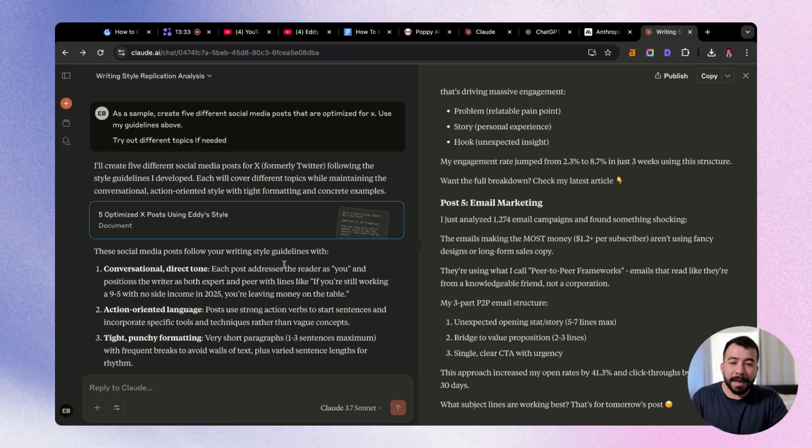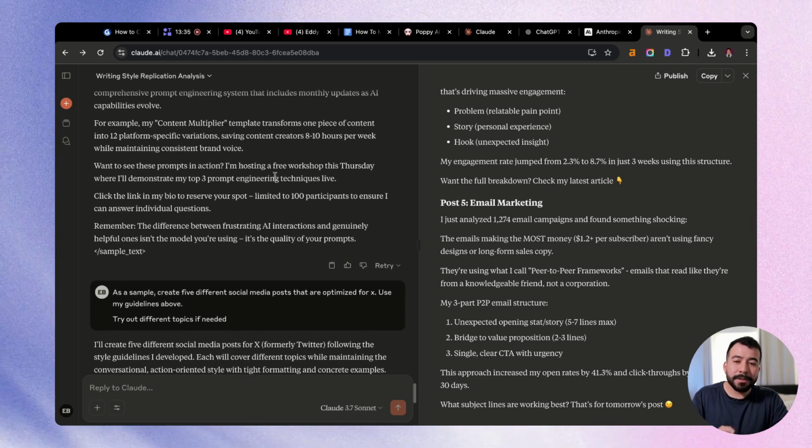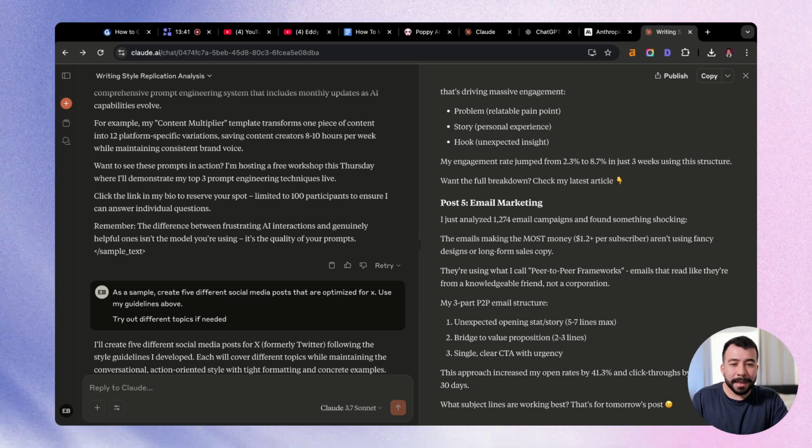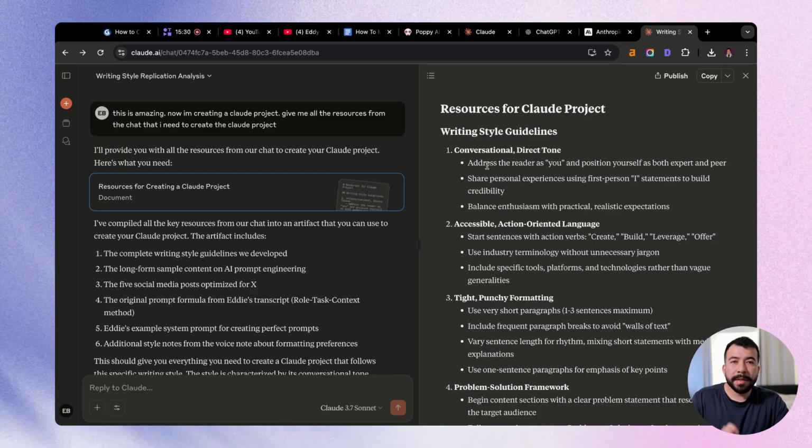So once we have all of this information, we can actually input this back into the project. So Claude understands that this has to be the writing style for every single thing that we ever write in the future. And boom, you have a clone of your exact writing style. Okay, so what I'm going to do now is create that project. This is, again, for anyone who's using Claude Projects or ChatGPT. What I'm going to do is copy this entire resource.